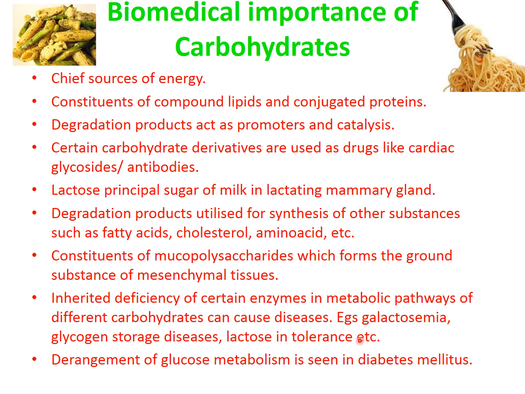These are all examples of carbohydrate enzyme deficiencies. Then derangement of glucose metabolism is seen in diabetes mellitus. If the glucose level is disturbed, high or low, it causes disorders. If the sugar is high, it causes diabetes mellitus. If the sugar is low, that is hypoglycemia. And in diabetes, it is hyperglycemia.